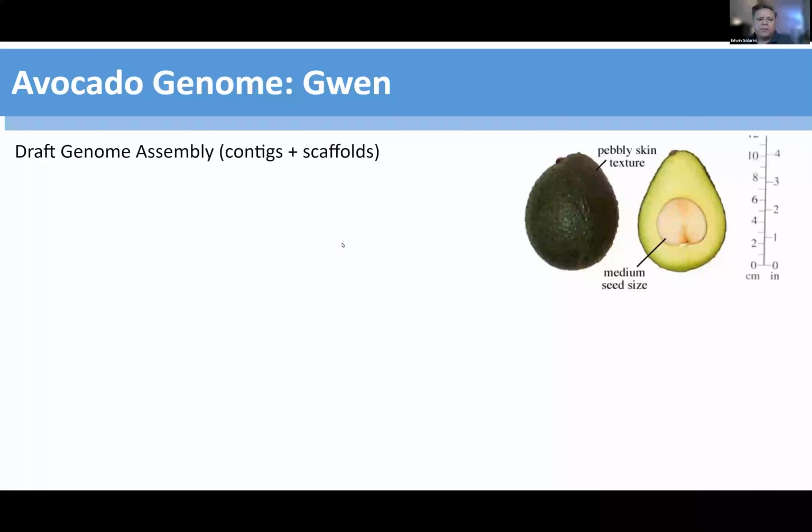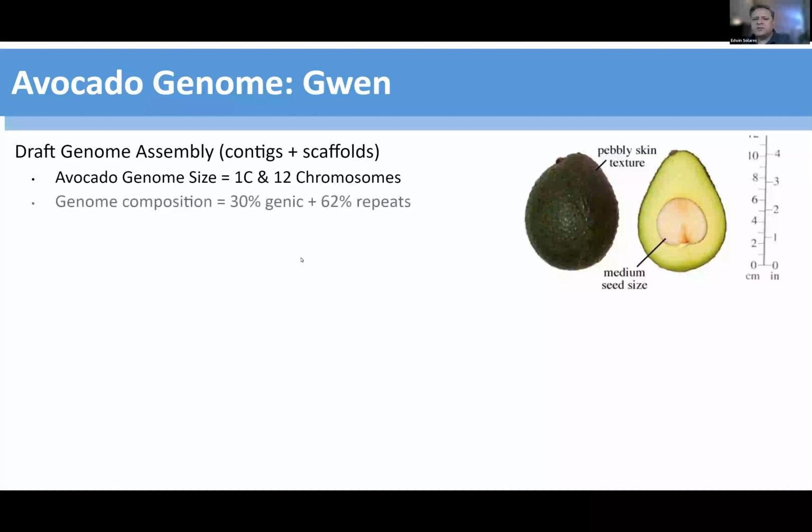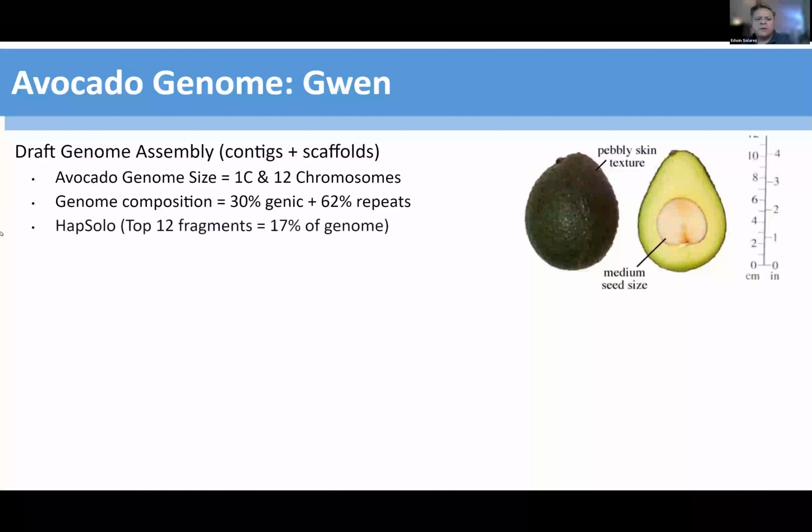Avocado genome. I produced a contig assembly and a scaffolded assembly. The avocado genome is expected to be about 900 megabases and consists of 12 chromosomes. 30% of our genome was gene coding, and 60% was repeats. I ran a program that I published in 2021 in Bioinformatics in order to reduce the genomic noise and make a pseudo-haploid assembly, as there was alternate content in that previous assembly.